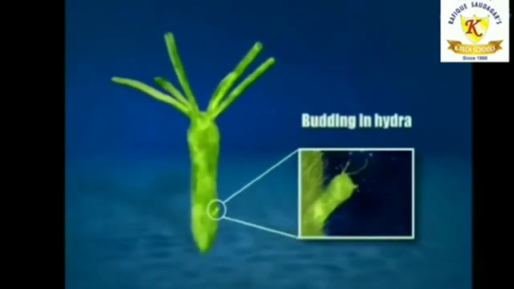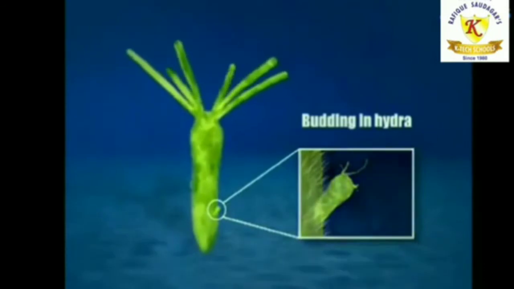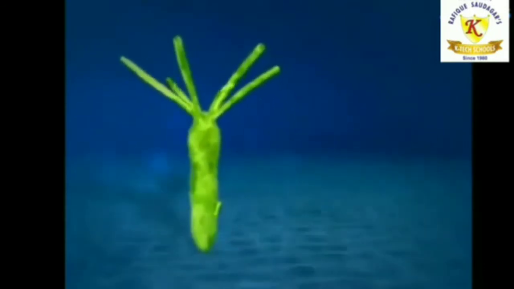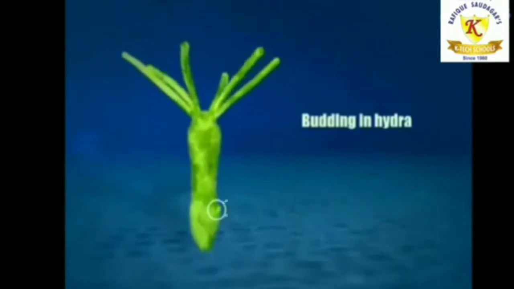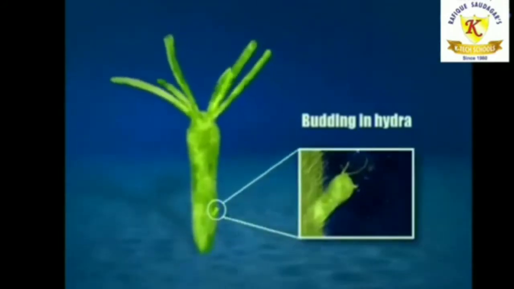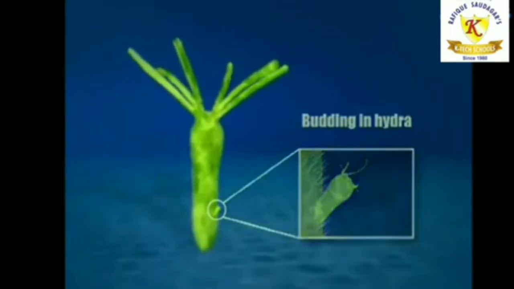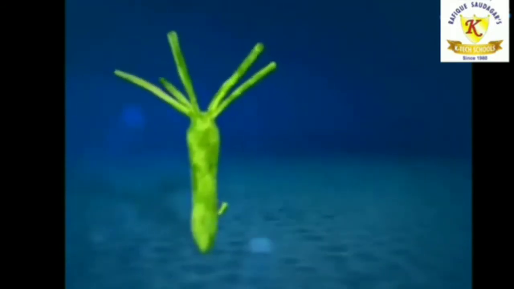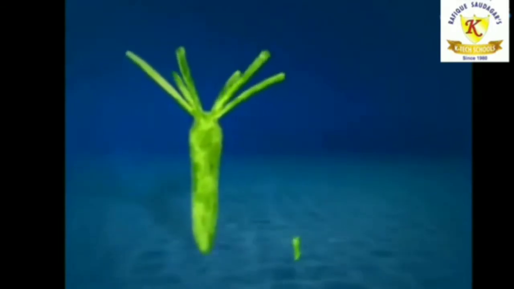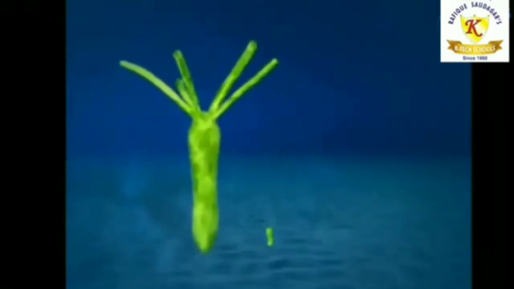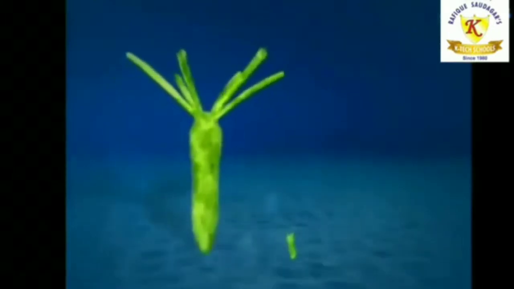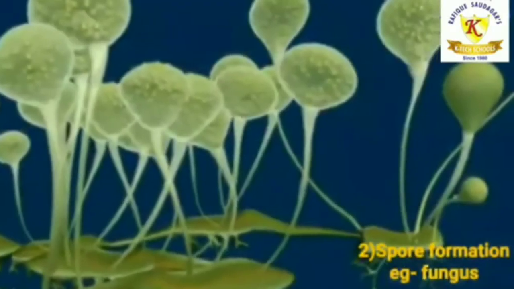Next we have budding. In the case of hydra, under favorable conditions at a specific part of its body, an outgrowth is formed by repetitive division of regenerative cells of the body wall. This outgrowth is called a bud. The budding hydra separates from the parent hydra and starts to lead an independent life when it grows up and becomes able to do so. Here the parent hydra supplies nutrition.